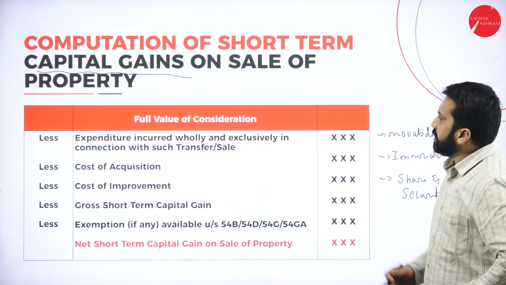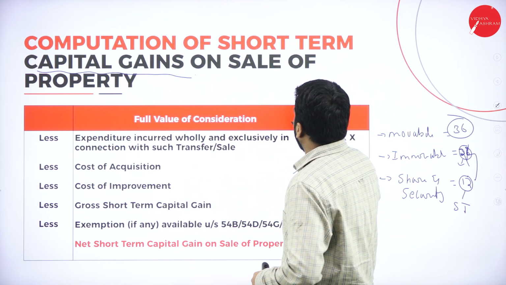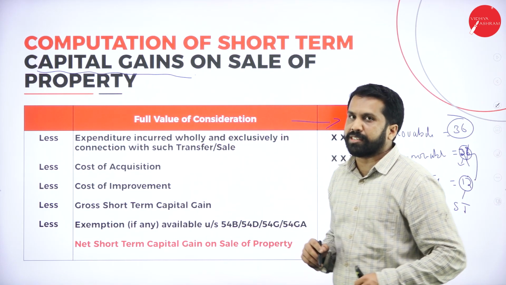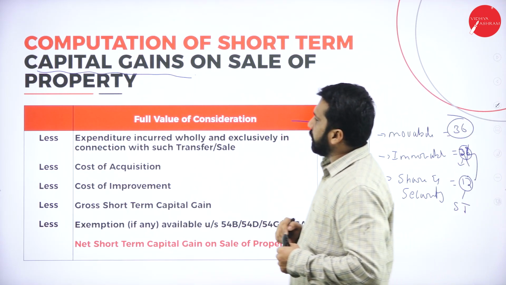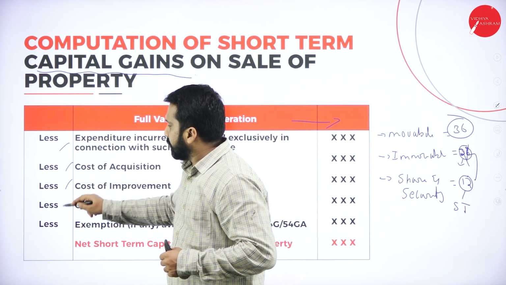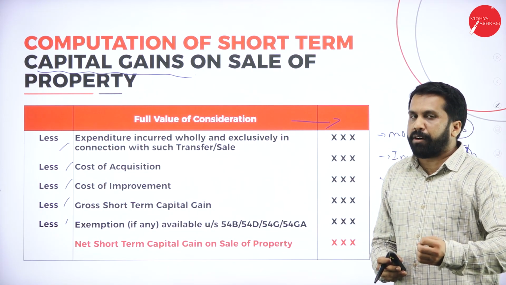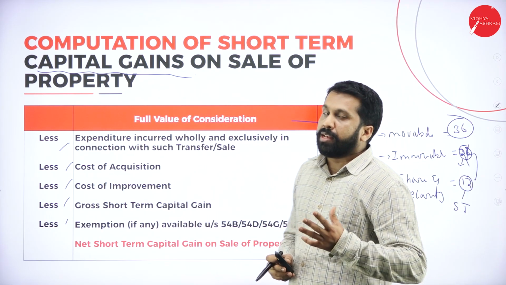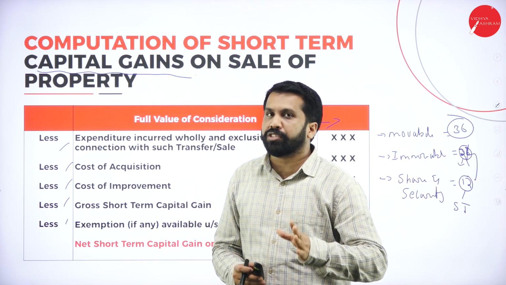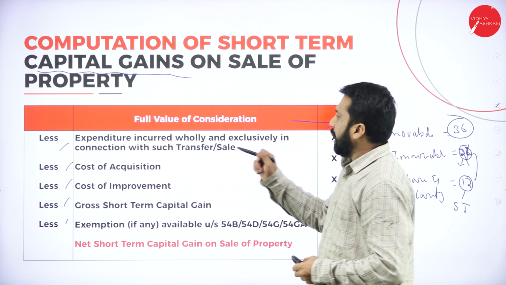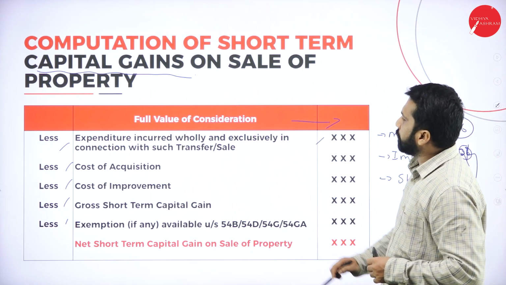Now, these are your format actually. In this, your full value of consideration, whatever consideration is there, your selling price, you are supposed to take. Once you're done with your selling price, less these things. Like if you want to sell your house, what will you do? You will appoint an agent. You will tell them, I'll give you 0.5% commission if you sell this house. So I'll give you 0.5%, I'll give you 1%, it will be like that. So you will give commission.